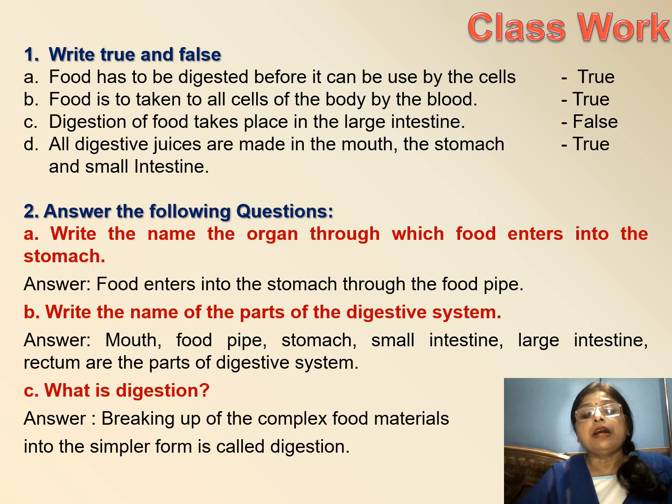Next question, write the name of the organ through which food enters into the stomach. Food enters into the stomach through the food pipe. Next question, write the name of the parts of the digestive system. Mouth, food pipe, stomach, small intestine, large intestine, rectum. All are the parts of the digestive system. Next question, what is digestion? Breaking of the complex food material into simpler form is called digestion.